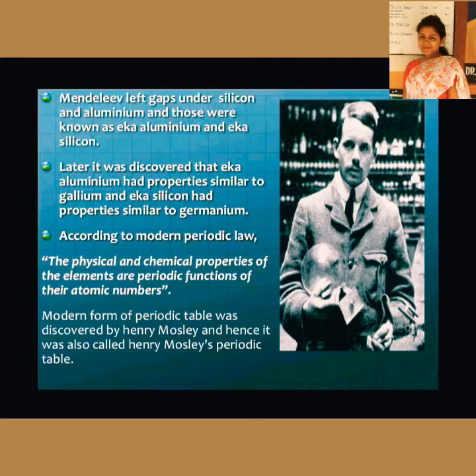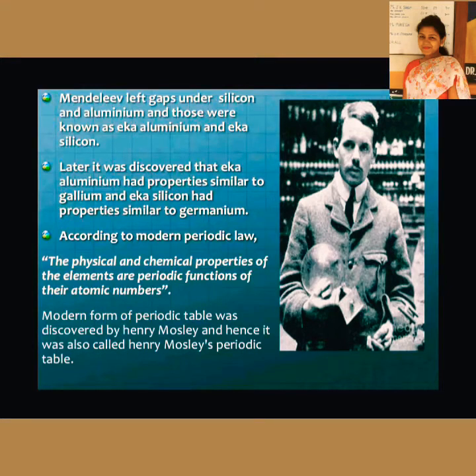Later on, it was discovered that Eka-aluminium had properties similar to gallium and Eka-silicon had properties similar to germanium. He actually left vacant places for undiscovered elements and also predicted their properties. That is what we read just now.